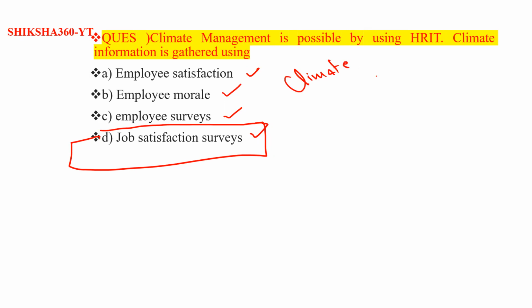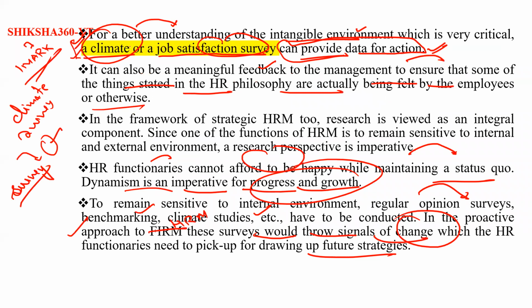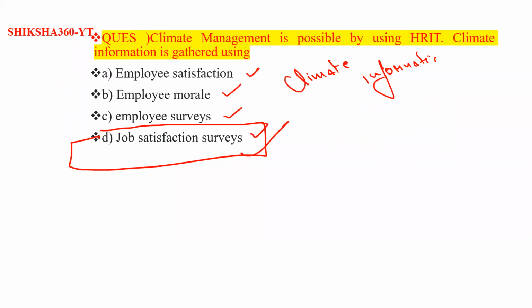Basically all information regarding the organization is gathered through the job satisfaction service. So for a better understanding of the intangible environment, which is very critical, a climate or job satisfaction service can provide data for action. We can say that the overall information of the organization is gathered through the job satisfaction service.